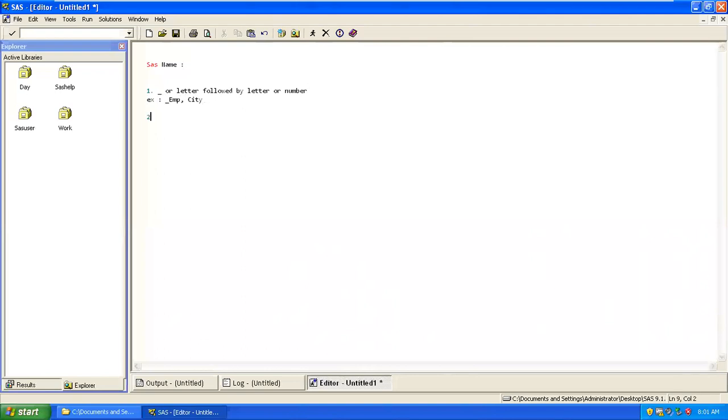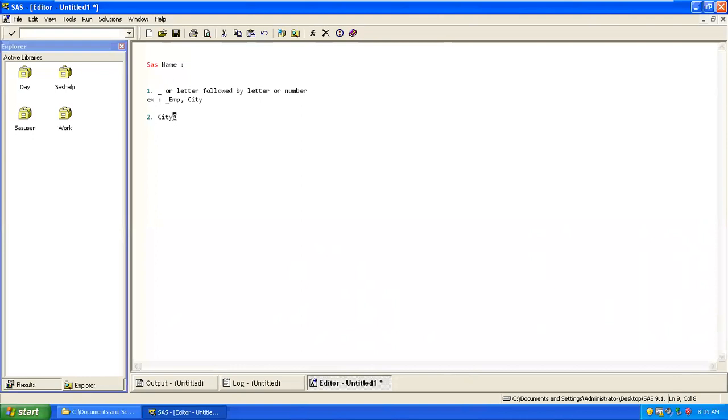Second, you should not use any special character. We are not recommended to use any special character in this, because every special character has a different meaning. Let's say I'm using city at the rate for my variable. But this at the rate has a different meaning in SAS.